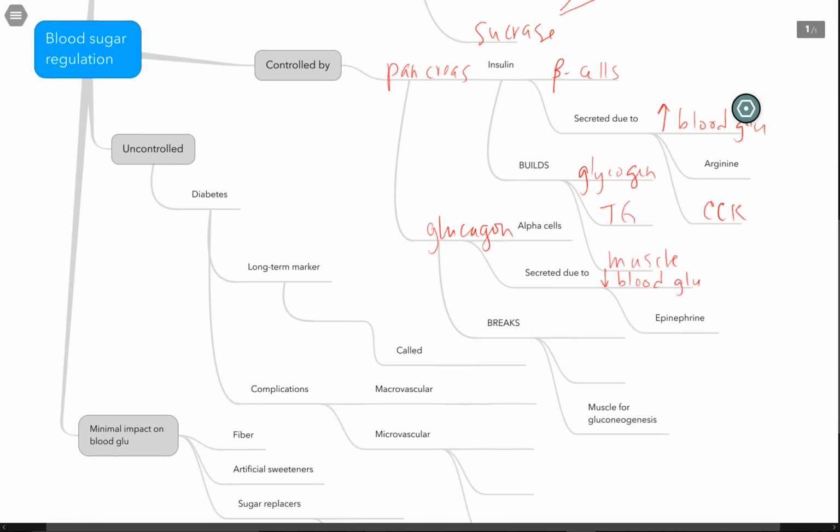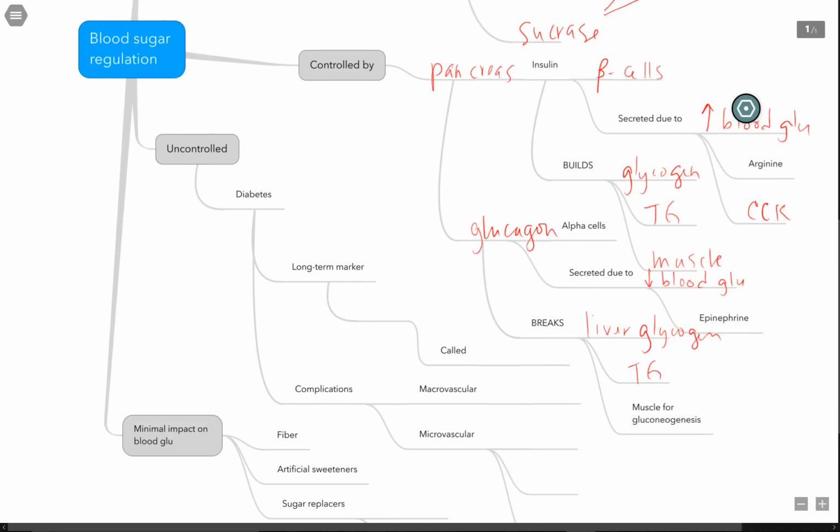Glucagon's your breaker. It's going to break liver glycogen in particular, help increase blood glucose. It'll break down triglycerides if we need more energy, and it can break down muscle for gluconeogenesis if we absolutely need it to. We'll release those glucogenic amino acids to be used for glucose in gluconeogenesis.